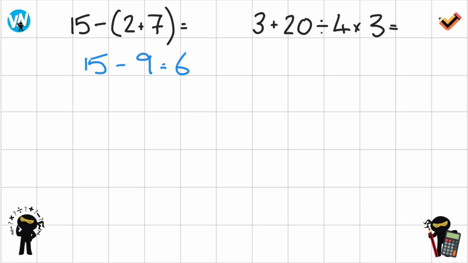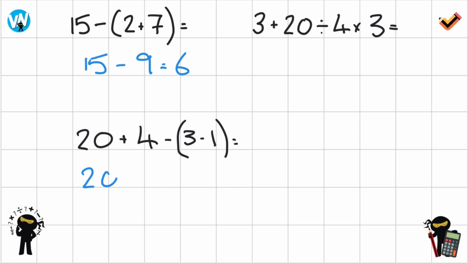We've got a lot of space left down here. So even if I just wrote another one out and we said, right, what is 20 add 4 take away 3 minus 1, just so there's something extra in here. So again, if we looked at this problem first, we'd go, right, well, we need to do this part first. Okay, brackets, orders. So we've got addition and subtraction, but we've got to do the brackets first. So we would rewrite the question below. So it would be 20 plus 4 take away 2, because 3 take away 1 is 2.